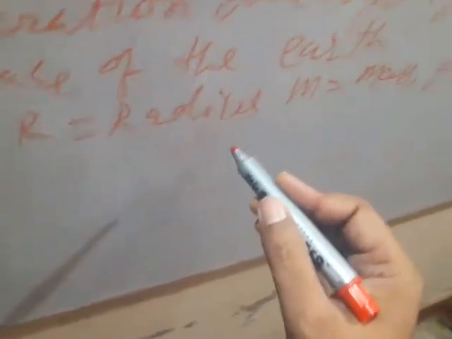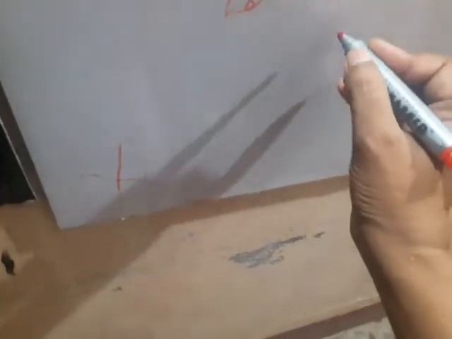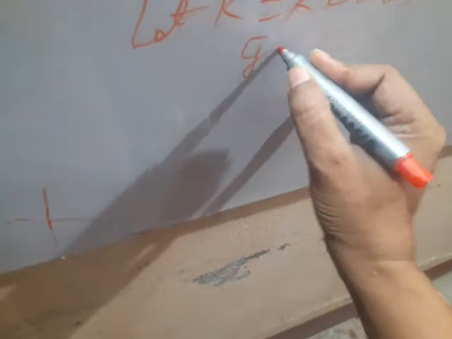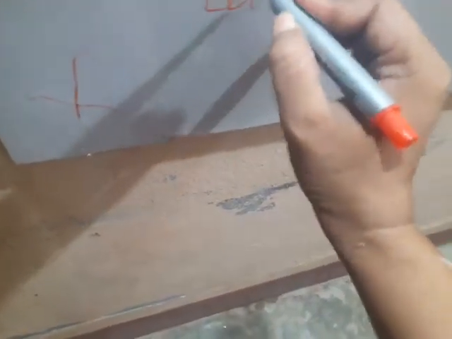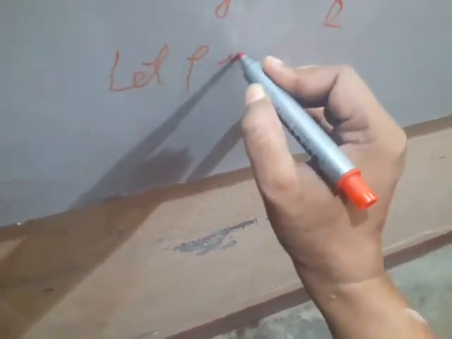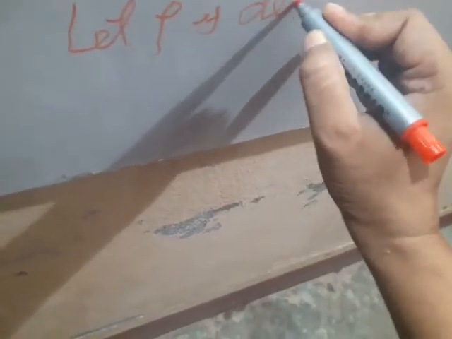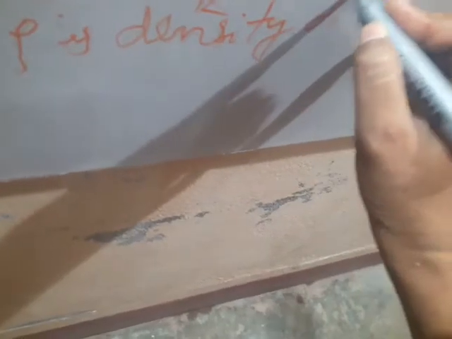Now you know this thing, I have already discussed: g is equal to GM by r square. Next, let rho be the density. Rho means density, mass per unit volume. Rho is the density of the earth.